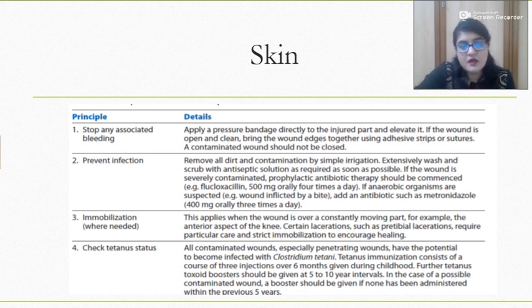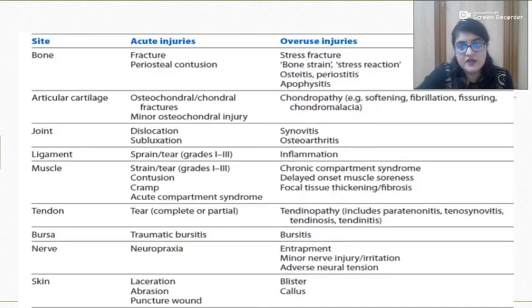So these are all the conditions which are covered under the heading of the acute injuries. All the injuries mentioned of the overuse part will be done in the next video. Thank you.